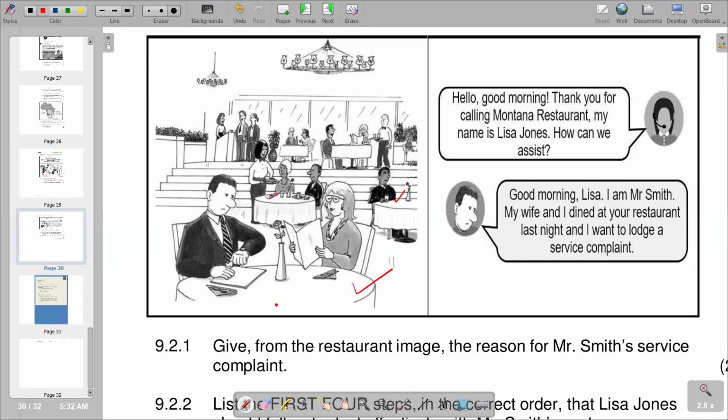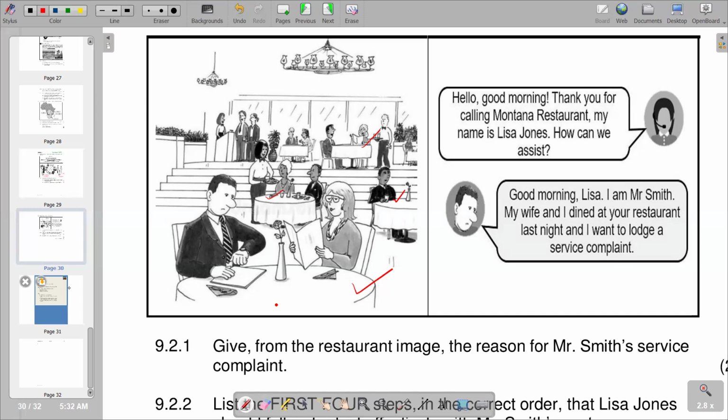These ones are talking to the waitress, and it seems something is being brought, but they haven't been served. That's the analysis we have made. So from the look of things, the complaint is maybe the slow service that they are getting, delays in getting the food that they ordered. So this can be the problem.